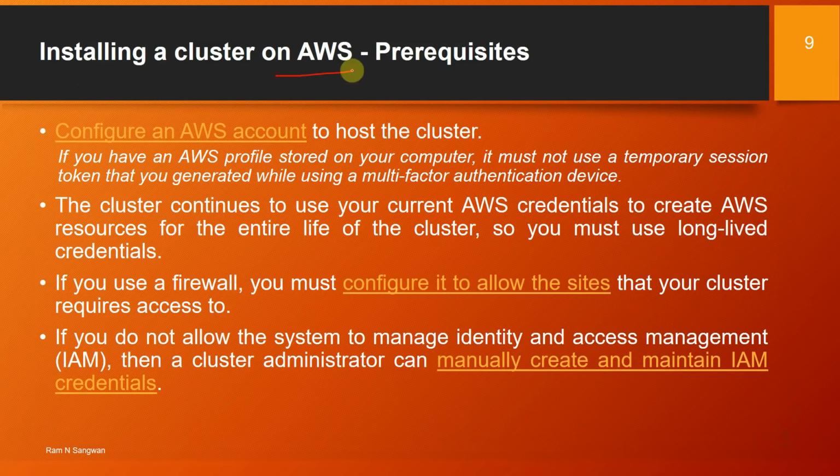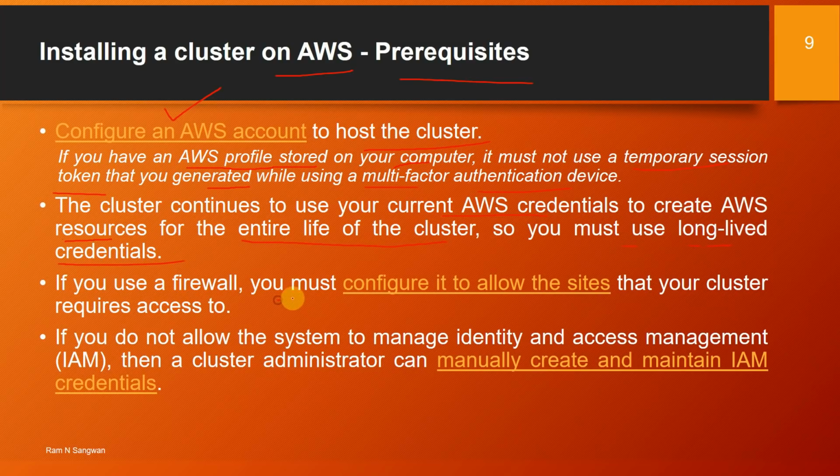Installing a cluster on AWS. Prerequisites: configure an AWS account first on the host cluster. If you have an AWS profile stored on your computer, you must not use a temporary session token that you generate while using a multi-factor authentication device. The cluster continues to use your current AWS credentials to create AWS resources for the entire life cycle of the cluster, so you must use long-lived credentials.